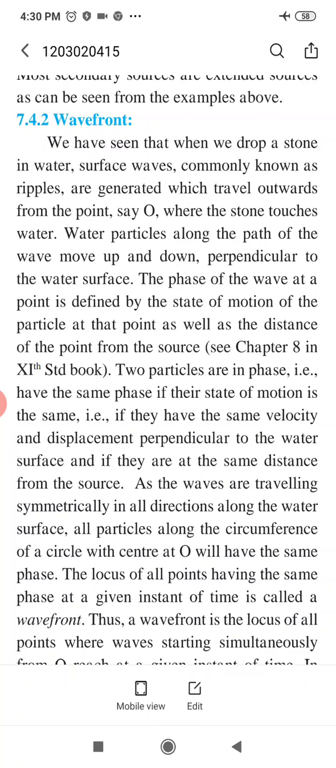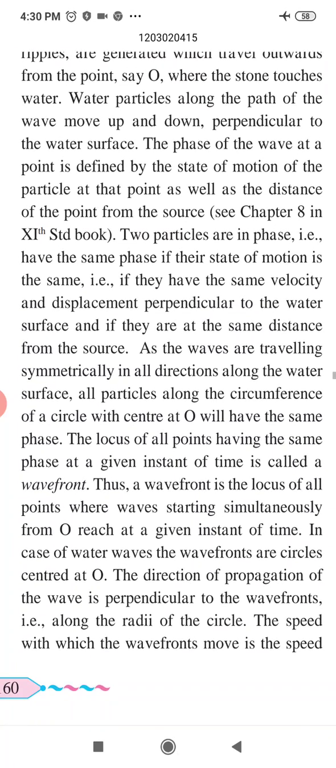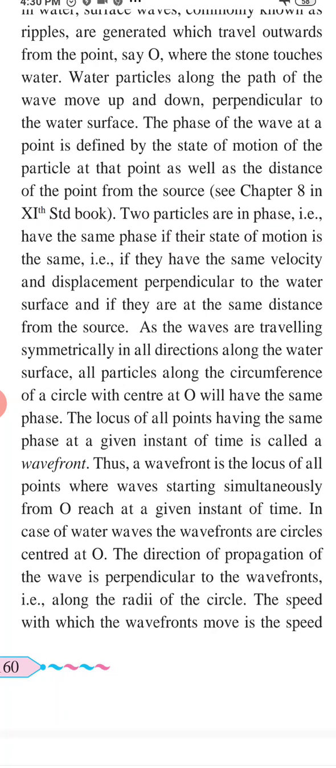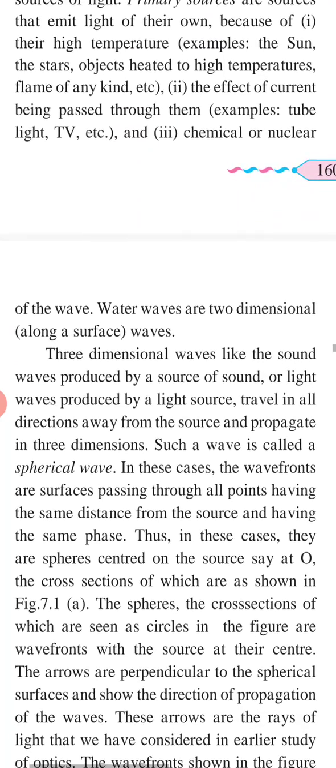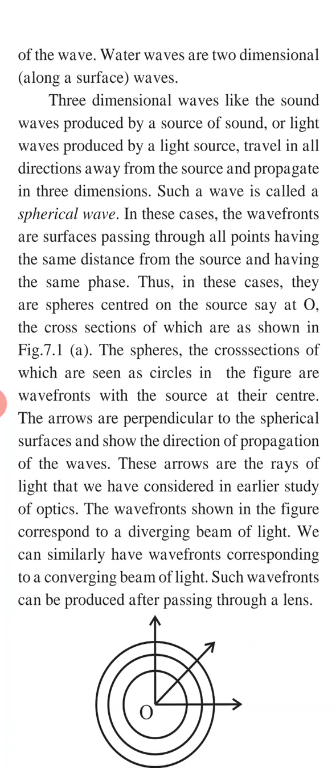The direction of propagation of the wave is perpendicular to the wavefronts, that is along the radii of the circle. The speed with which wavefronts move is the speed of the wave. So water waves are two-dimensional waves. Now next, three-dimensional waves like sound waves produced by a source of sound. Waves produced by a light source travel in all directions away from the source and propagate in three dimensions.